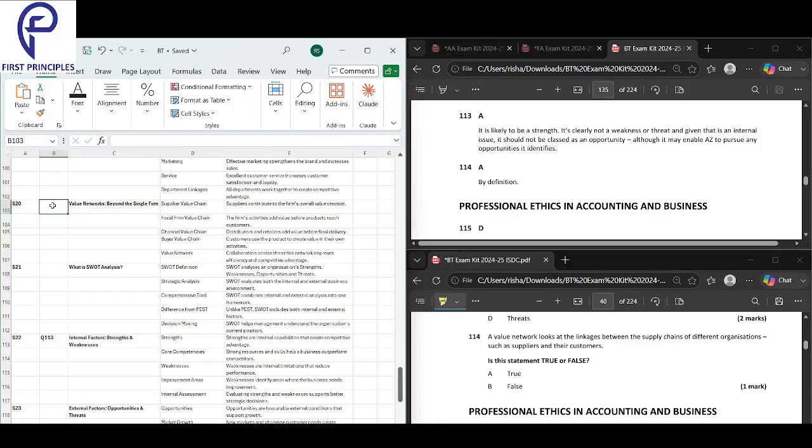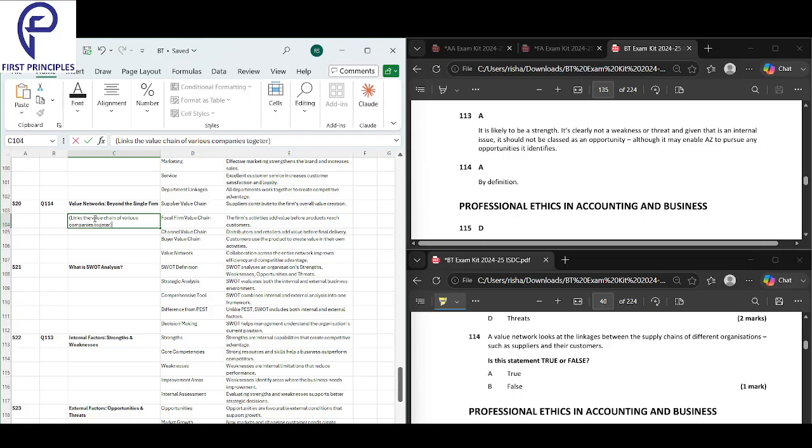The value chain is one company. Value network looks outside. It links the value chains of different companies together. What it does is link the value chain of multiple companies together.